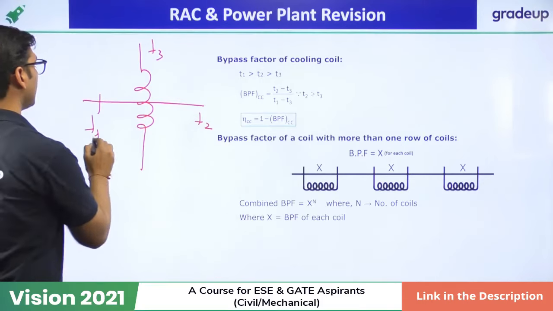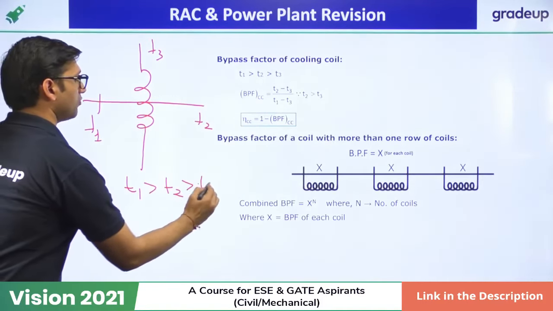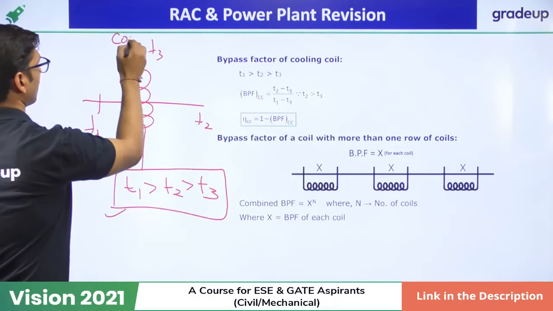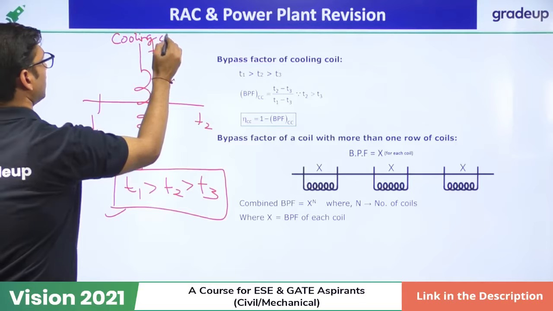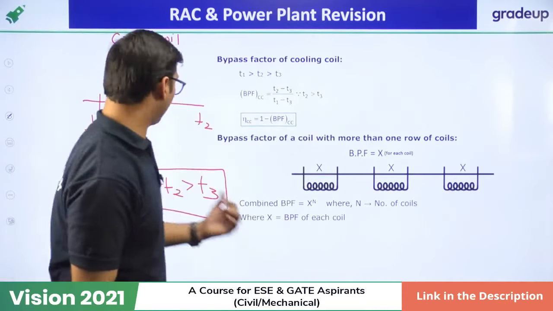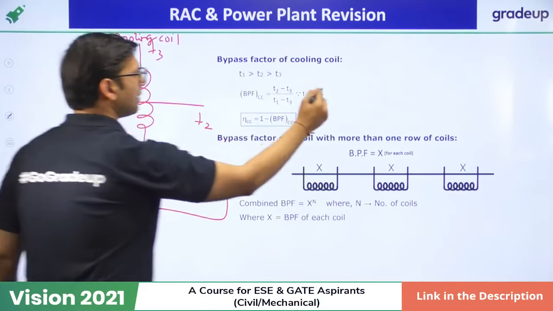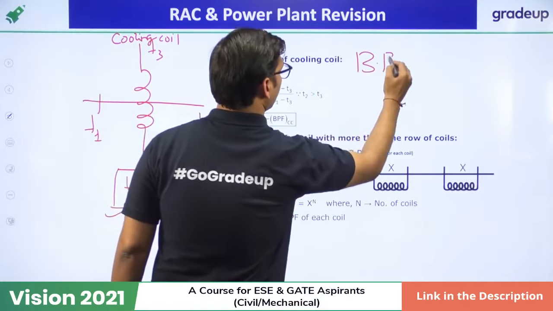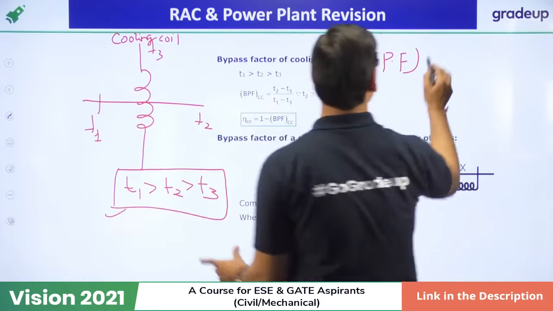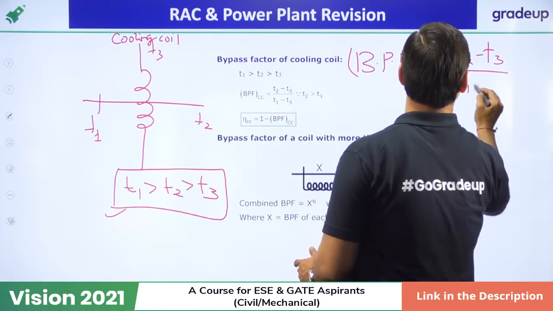It is quite obvious that for a cooling coil, T1 will be highest, then T2, then T3. Now, to find the bypass factor of this cooling coil, since T1 is higher than T2 and T3, the bypass factor will be equal to (T2 minus T3) over (T1 minus T3).